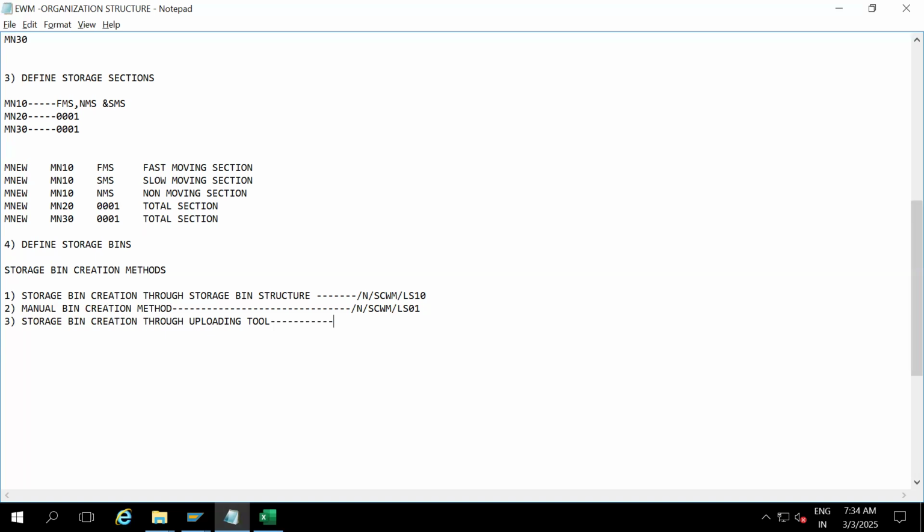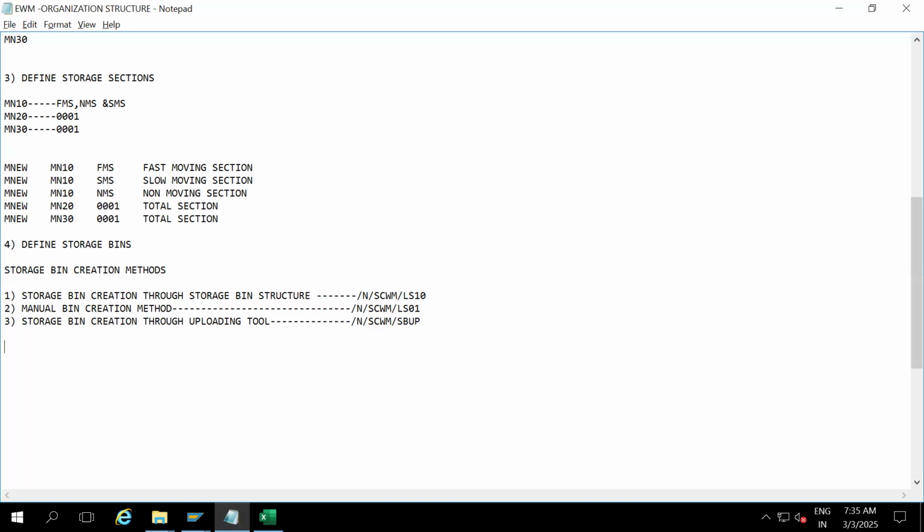We can put thousands of bins in the Excel sheet and CSV file and upload them to the system. The T code is /n/scwm/SBUP. How to remember this T code? SBUP: S means storage, B means bin, storage bin. UP means upload. SBUP.